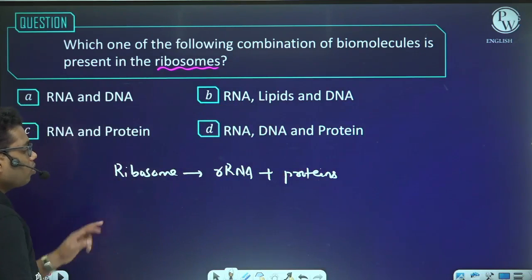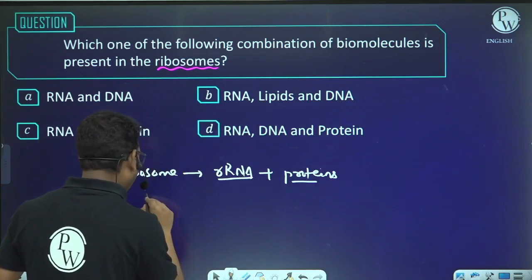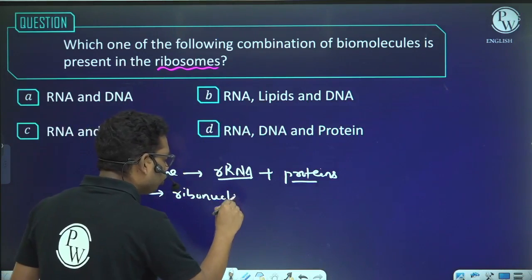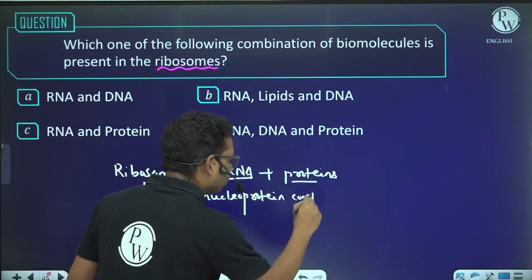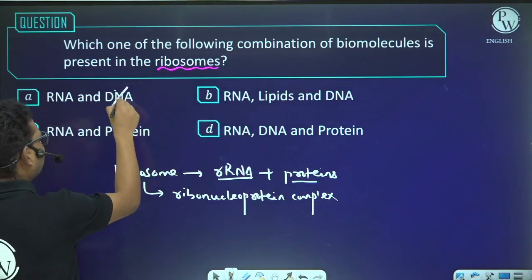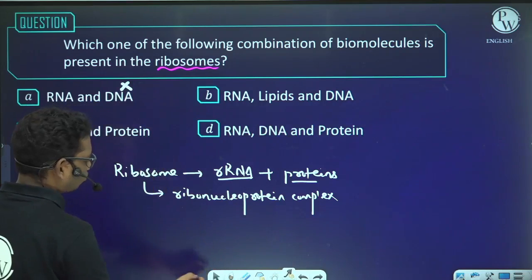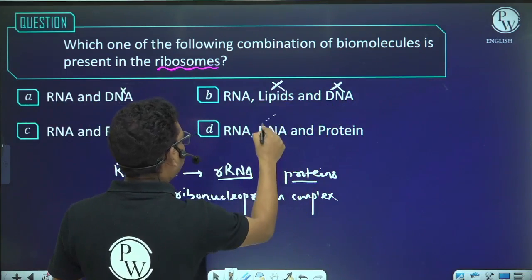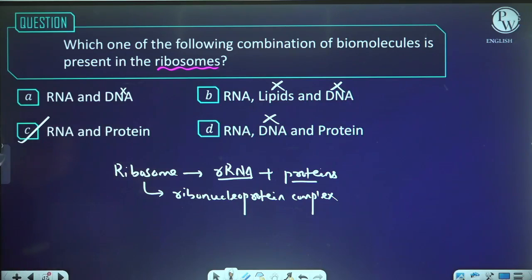Because the ribosome consists of rRNA and protein, it is also called a ribonucleoprotein complex. DNA is not present, and lipids are not present. RNA and proteins are present. So the answer will be C.